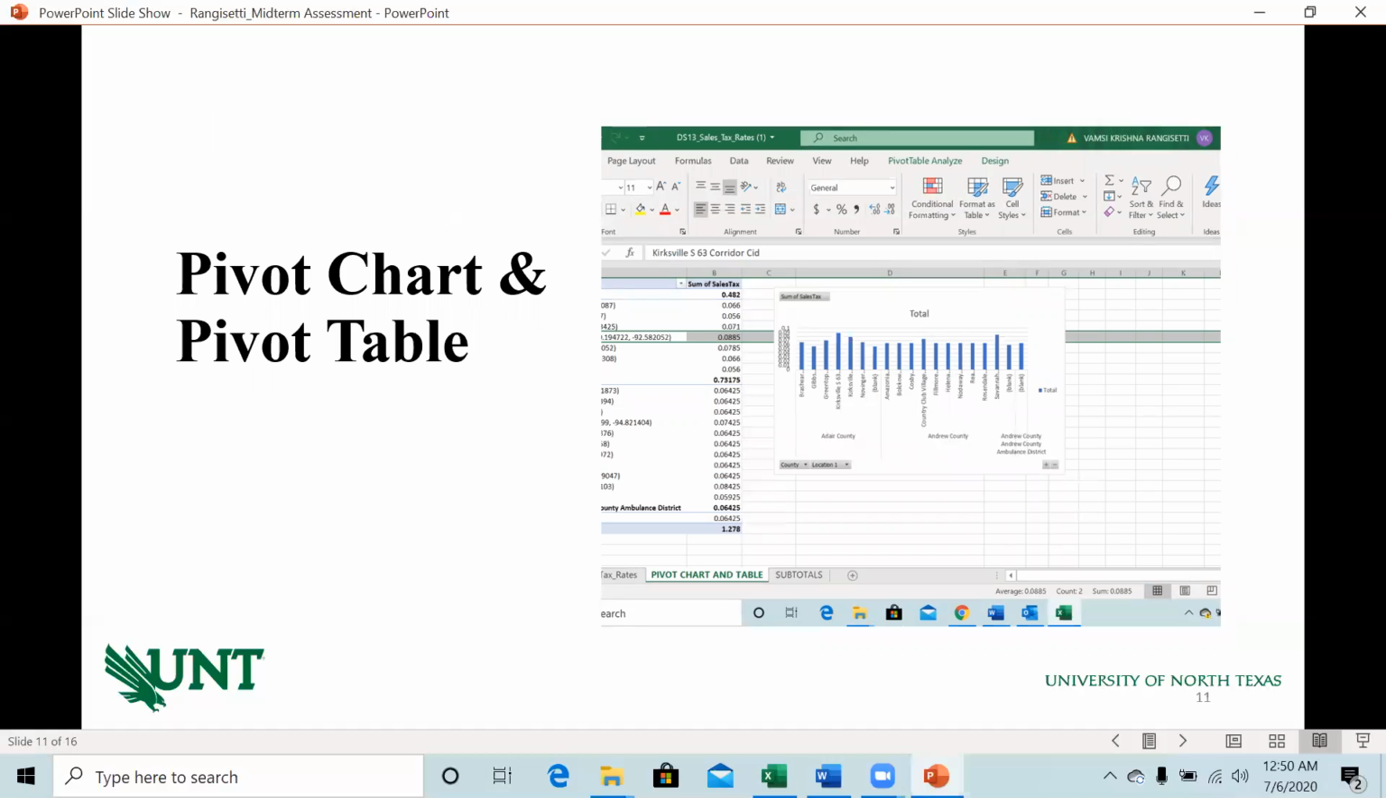Here is a pivot chart and pivot table of some random data I have chosen from my data set. I have chosen an overall of 20 rows, and here is the pivot table, and you can see side by side the corresponding pivot chart.